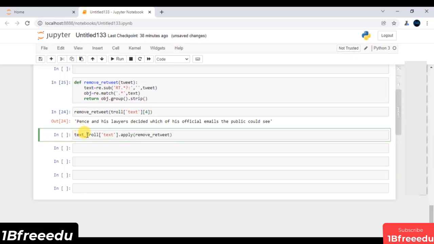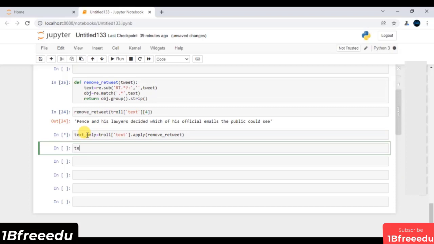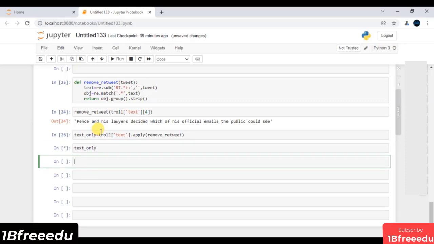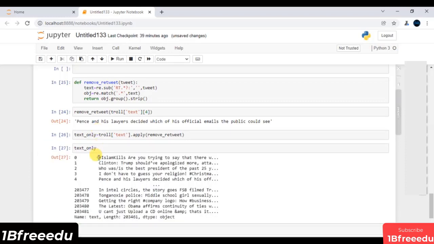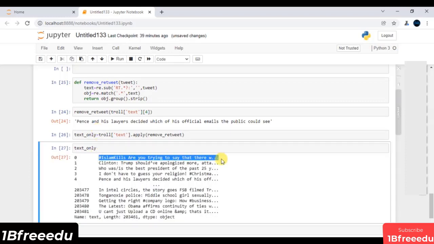So what I will do is I will say, hey, let's say this time it is text_only, and let me just execute this line of code. And if I'm going to print my text_only, let me just execute. These are all the values that I have ended up getting, and we are fortunate enough that we do not have any retweet mention over here. It means our task is done.